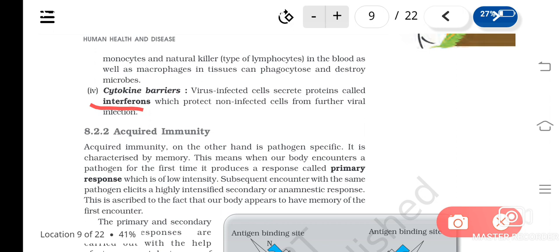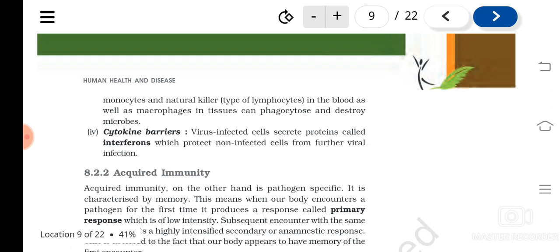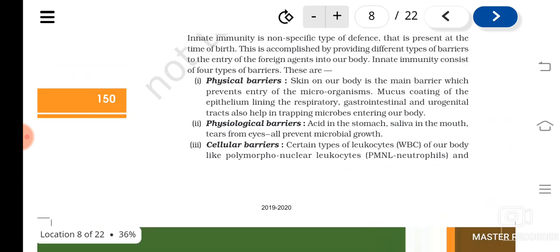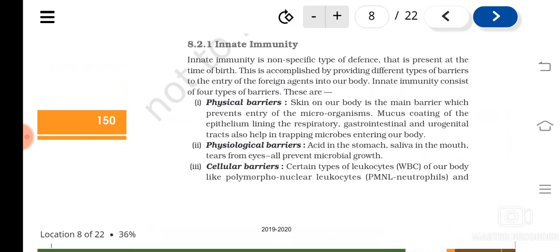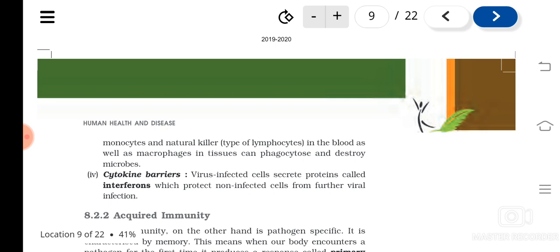Understood? So this is an example. What are interferons? Interferons are proteins secreted by whom? By the cells which are infected by virus, and that prevents the other cells from viral infections. So this is one kind of cytokine barrier. Understood? What are the different types of innate immunity? First is physical barriers, physiological barriers, cellular barriers, and cytokine barriers.